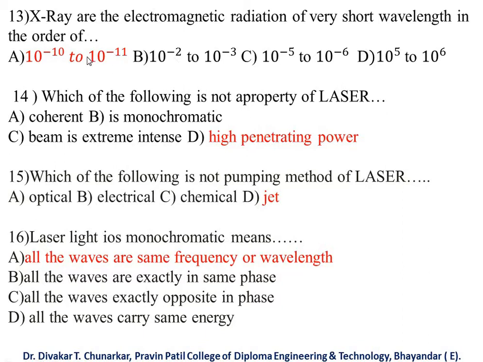So our answer is 10 to the power minus 10 to 10 to the power minus 11. Click this option in this way.